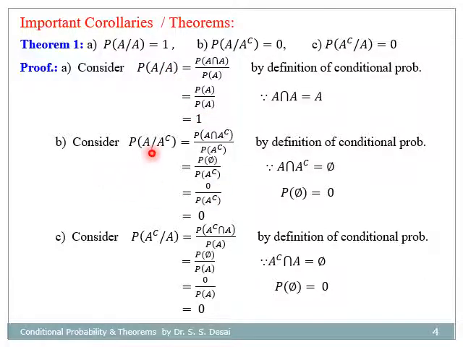Now consider P(A|A complement). Again, by the definition of conditional probability, it is P(A ∩ A complement) divided by P(A complement). Now, as A ∩ A complement is the empty set φ, its probability is 0. Therefore, this becomes 0 divided by P(A complement), and 0 divided by something is equal to 0. So P(A|A complement) = 0. Similarly, we can prove P(A complement|A) is also equal to 0.